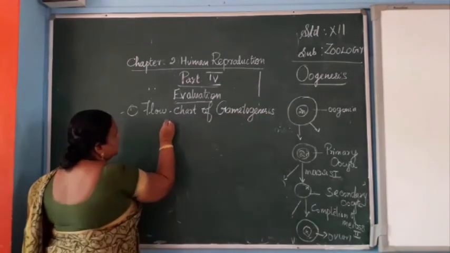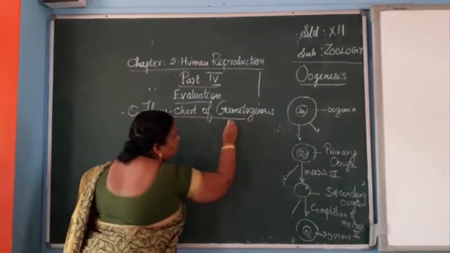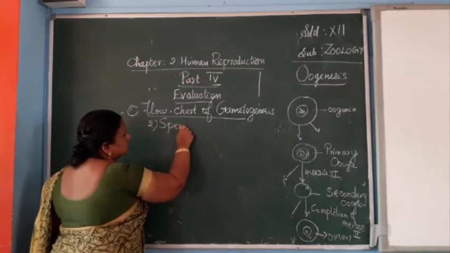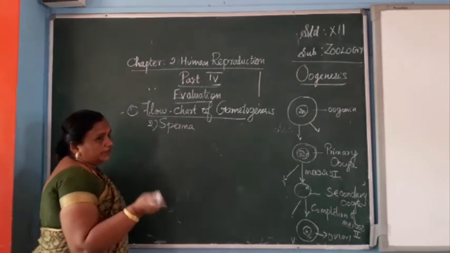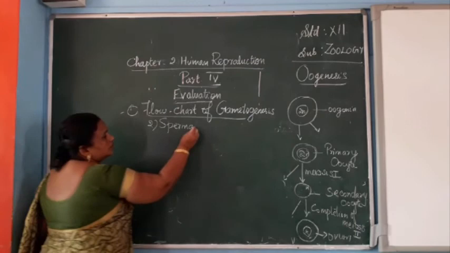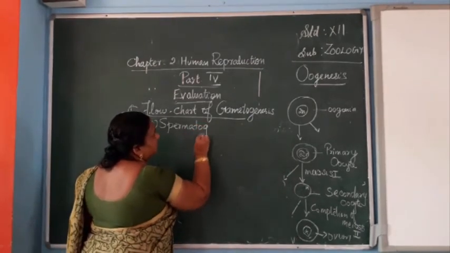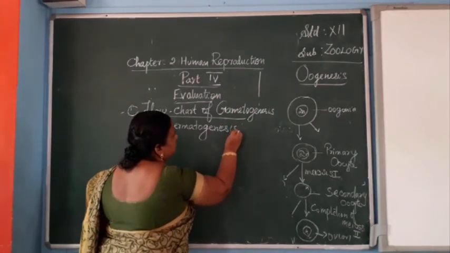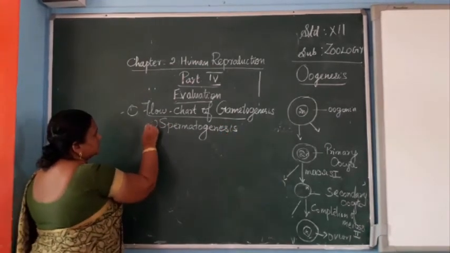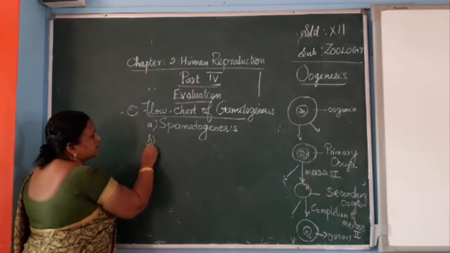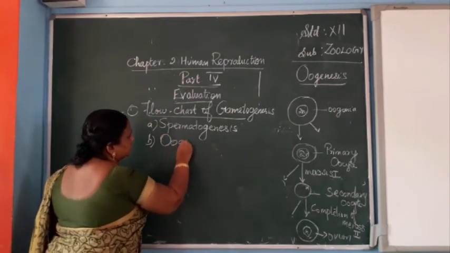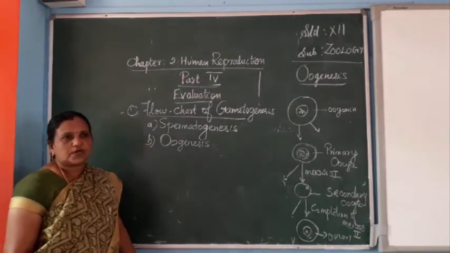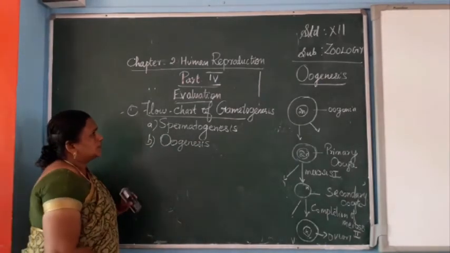Here we have to write both flow charts. First one is spermatogenesis. In the previous class I gave the spermatogenesis flow chart, and the second process, B, is oogenesis. Both flow charts you have to mention here for gametogenesis.